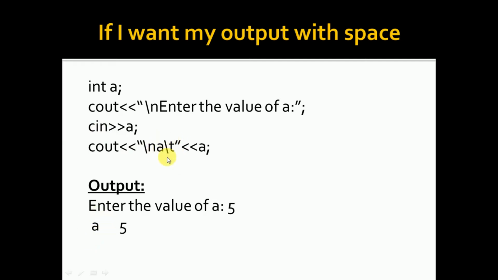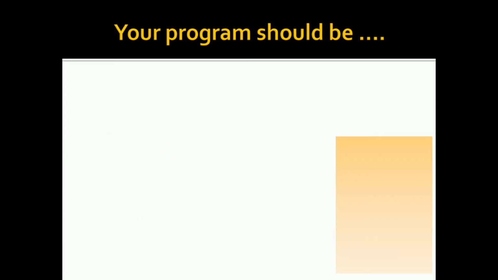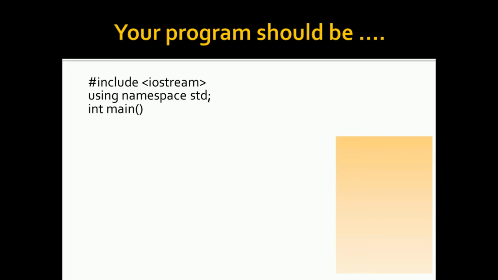Now I am writing \t. \t means a tab space, there is a space. And then I am typing the value of A. It types the value of A because I have typed already my value here. So A is 5, and now it comes to the next line. Since you have a \n, then it types A, then there is a tab space, so there is a space in between, and then it types the value of A. What is the value of A? The value of A is going to be 5. Hope you understood.